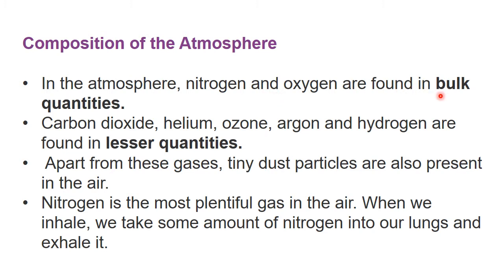Then in lesser amounts we can find carbon dioxide, helium, ozone, argon and hydrogen. Apart from these gases, tiny dust particles are also present in the air.